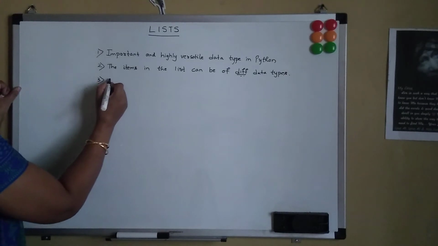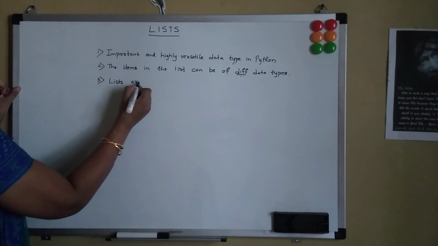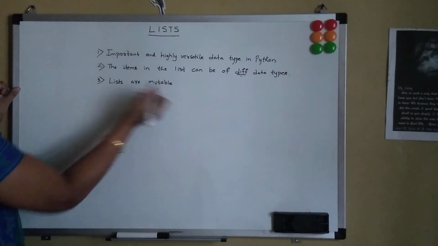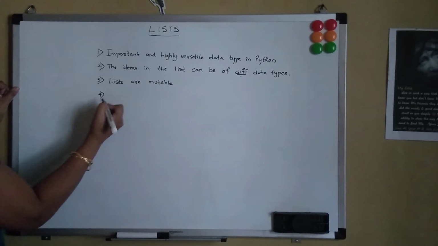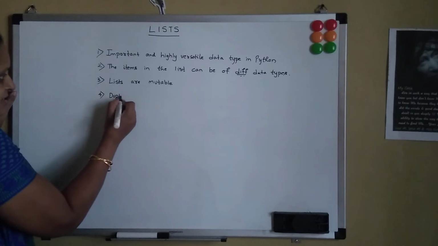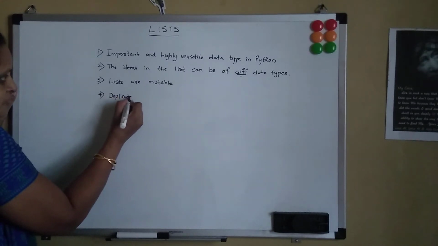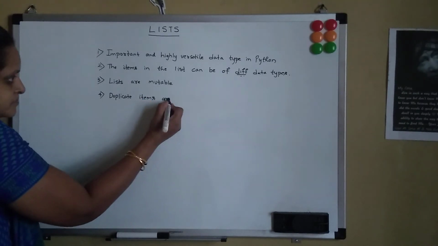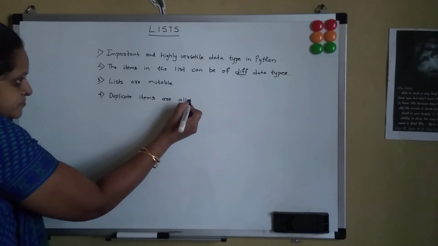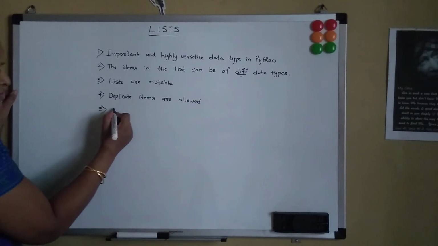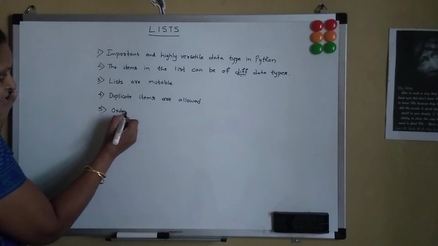Thirdly, lists are mutable. Fourthly, duplicate items can be entered in the list. Duplicate items are allowed. Fifthly, it is an orderly sequence.